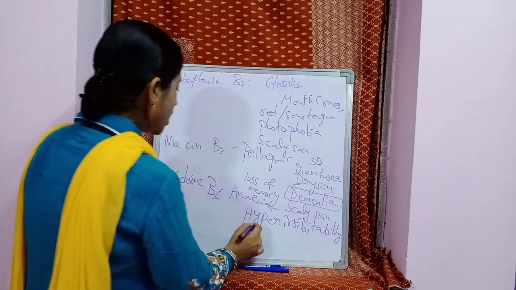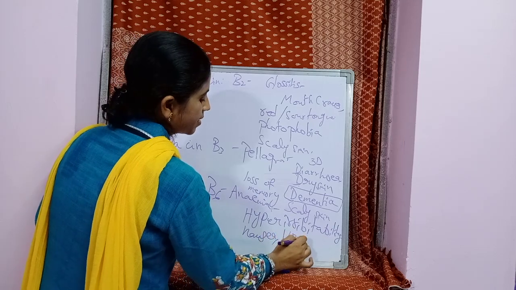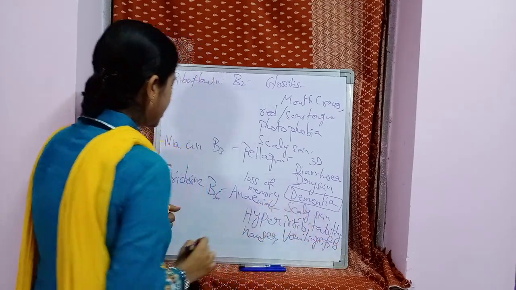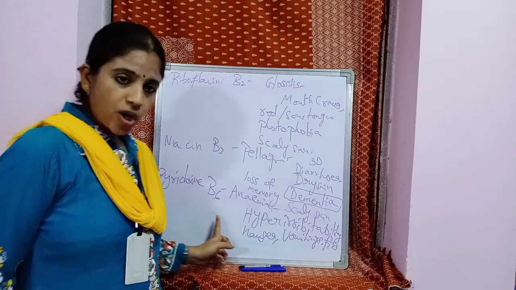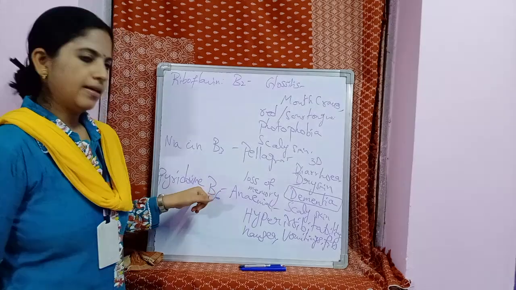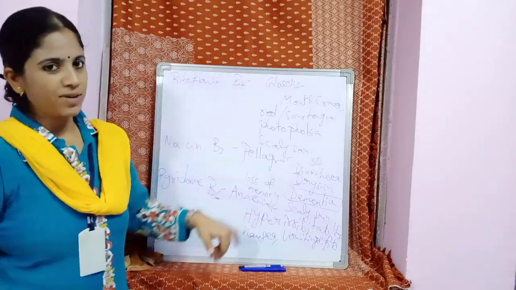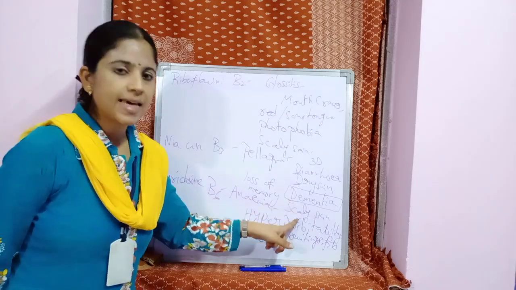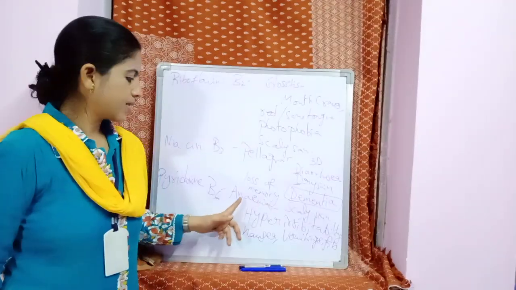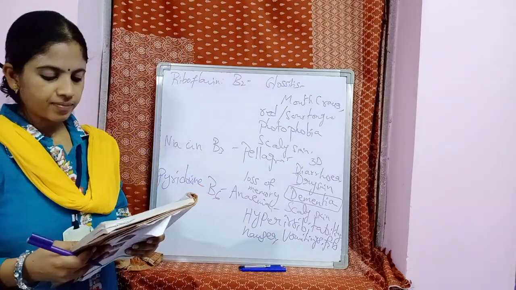And nausea, vomitings, fits. These are the symptoms. So pyridoxine, vitamin B6. Remember like that. Pyridoxine is commonly called vitamin B6. Its deficiency causes anemia, and hyper irritability is the symptom, and nausea, vomiting, fits.